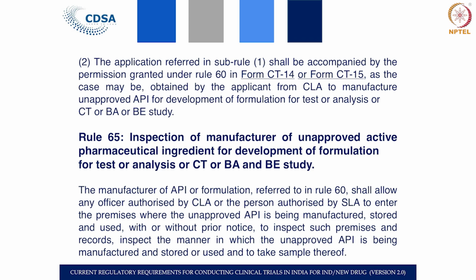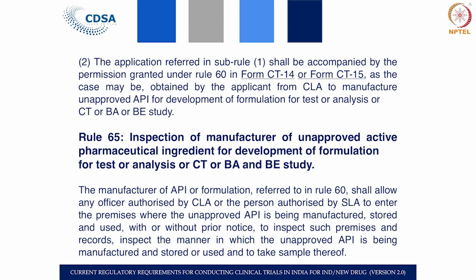Further to this, as we have seen previously, once you get a permission from the CLA, like the CT 11 and CT 12 forms, with applications in CT 10 and permission under CT 11, and similarly applications and permissions you receive under CT 14 and CT 15, with this permission you now have to apply under the Drugs and Cosmetics Act, form 30, to the respective state licensing authority for manufacture of the drugs, and you get a permission in form 29 to manufacture the drug.